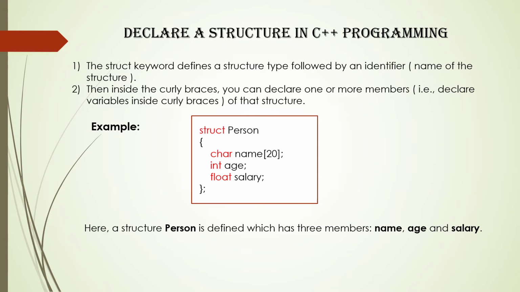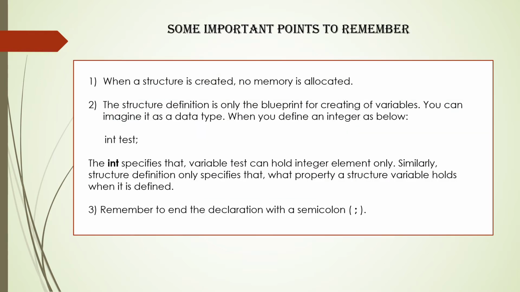Some important points are mentioned here. First, when a structure is created, no memory is allocated. Second, the structure definition is only the blueprint for creating variables. You can imagine it as a data type. When you define an integer as below, that is int test, the int specifies that the variable test can hold integer elements only.